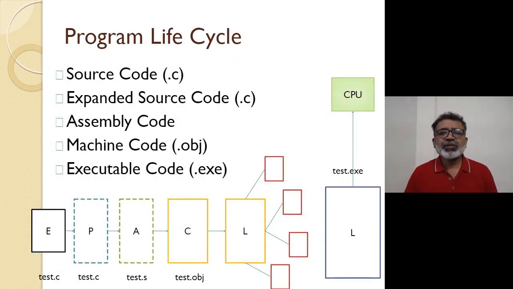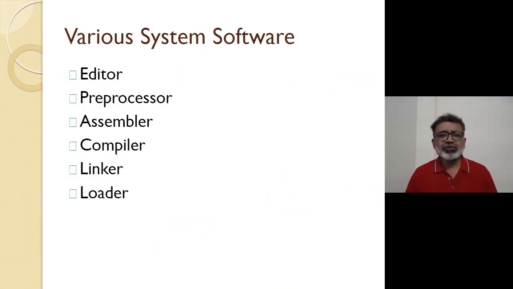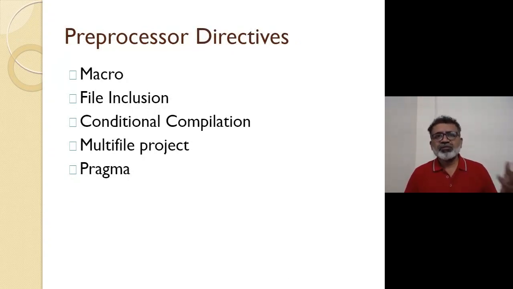That is the programming life cycle we have discussed almost for 2 hours. These are various system softwares: the editor, preprocessor, assembler, compiler, linker, loader. All these system softwares work one after another until you get the output. So macro was one of the things, and we discussed this yesterday.